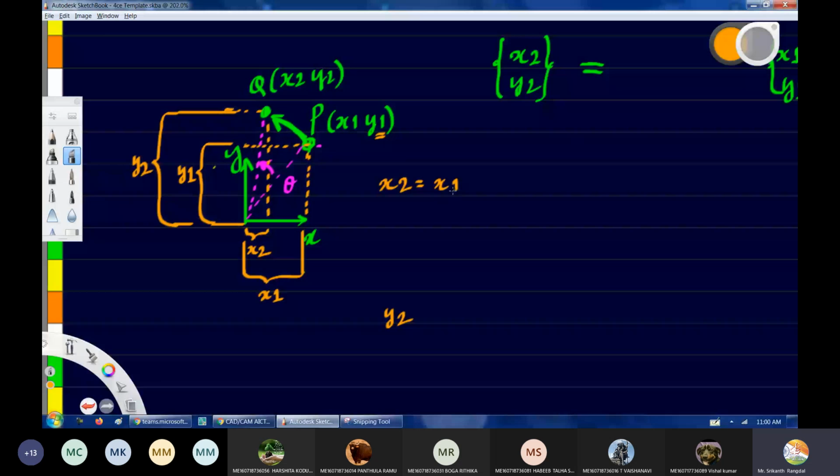So what do we have to subtract? This angle here is alpha, and the angle from this line to this line is theta. So now we have to find the relation between all this. Ready?